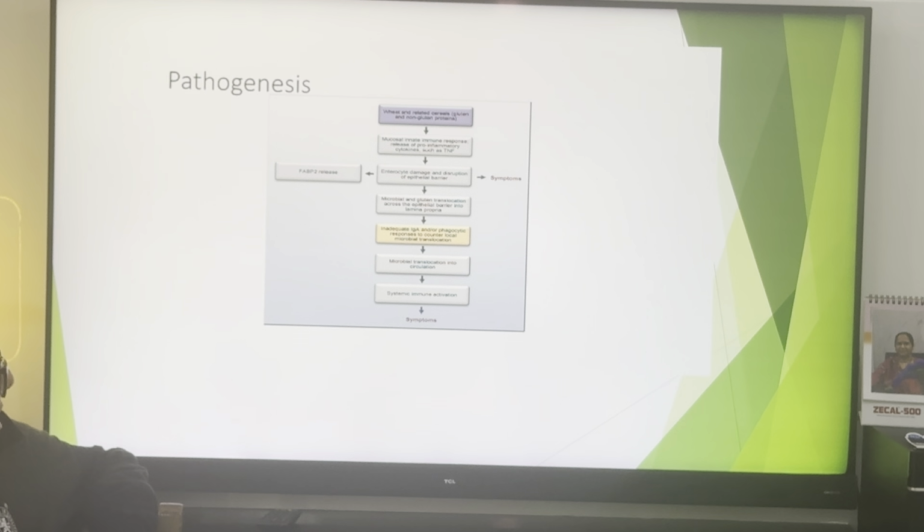Another important component is when the wheat antigen attaches to the surface of enterocytes, the enterocytes get damaged and the epithelial barrier of the duodenum ruptures. It produces fatty acid binding protein, which is responsible for all the symptoms of celiac disease.